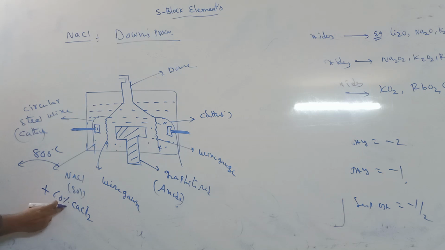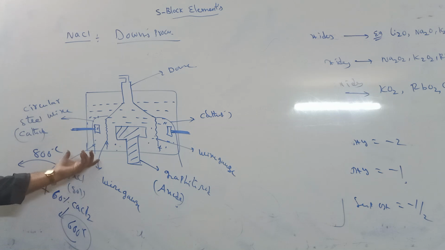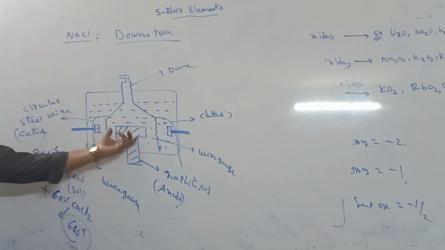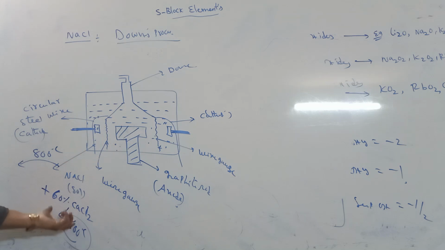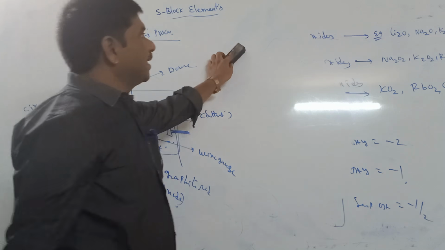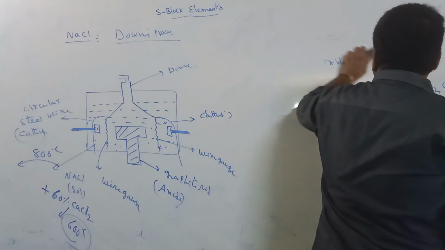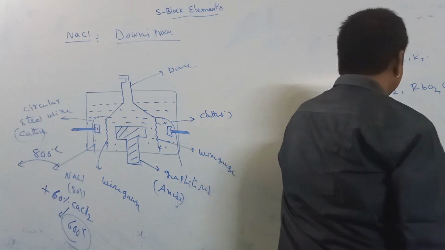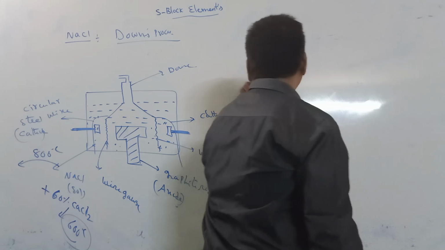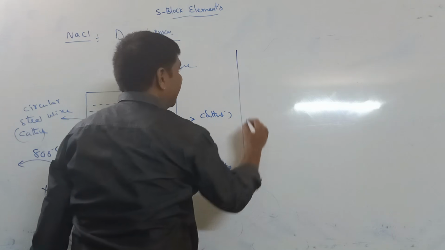When nearly 60% CaCl2 is added, the temperature is reduced to 600 centigrade. So some amount of electrolyte, CaCl2, is added. At low temperature it can form ions when electrolysis happens.